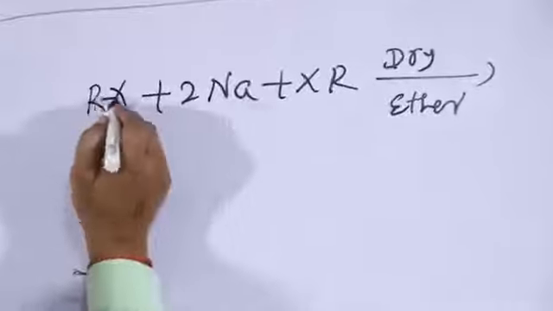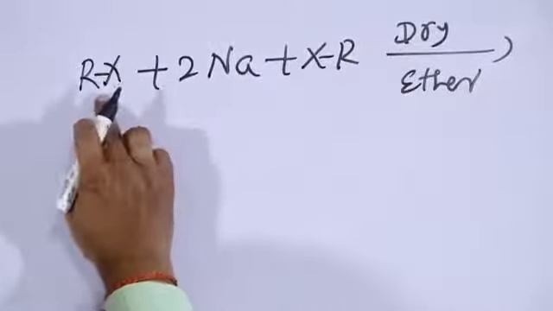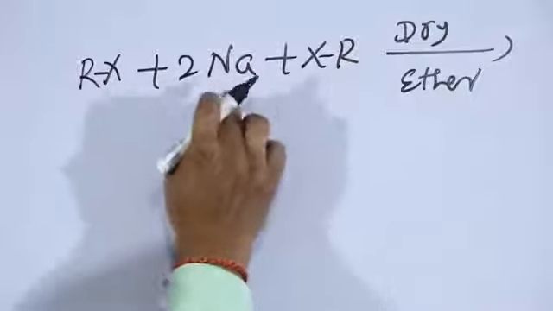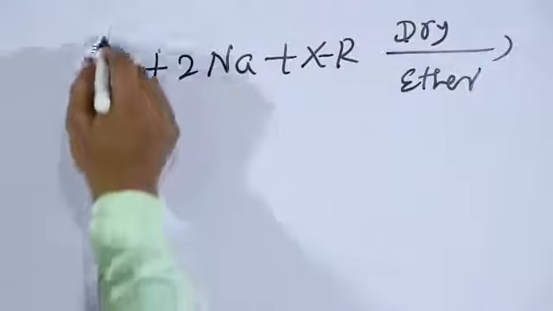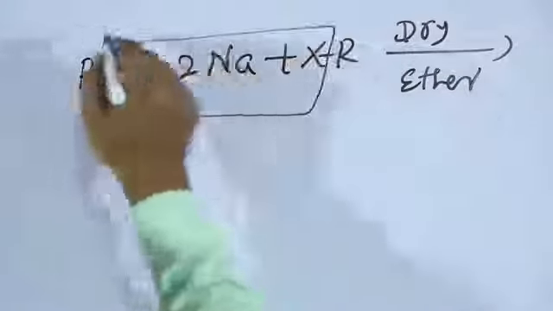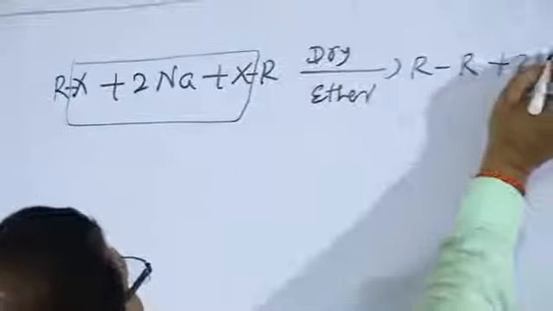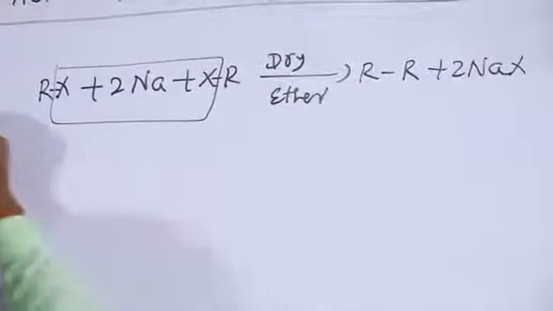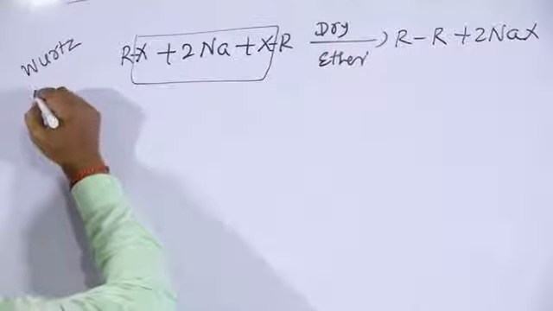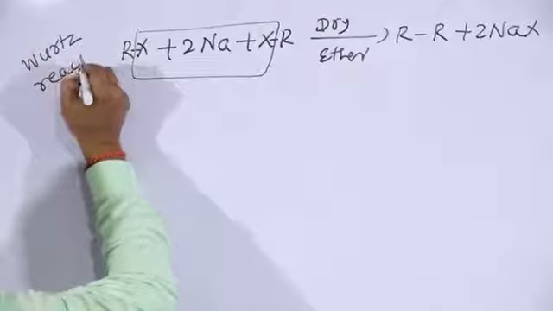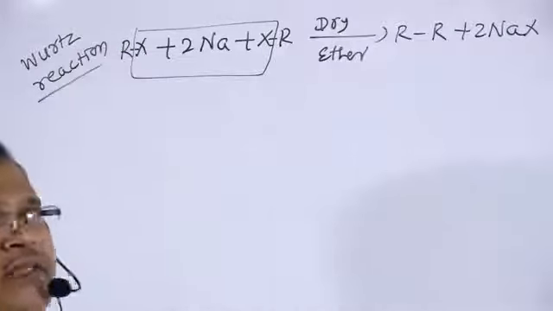So the alkyl halide reacts with metallic sodium in presence of dry ether, so there is the formation of R-R plus 2 NaX, that is the Wurtz reaction. Already we have explained that reaction in the alkyl halide chapter.